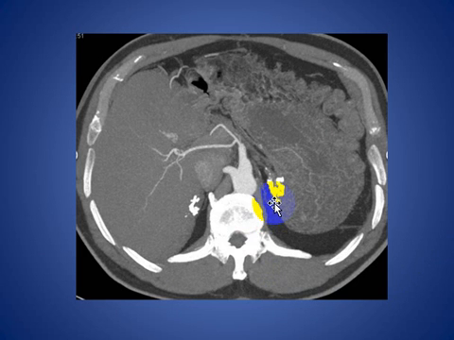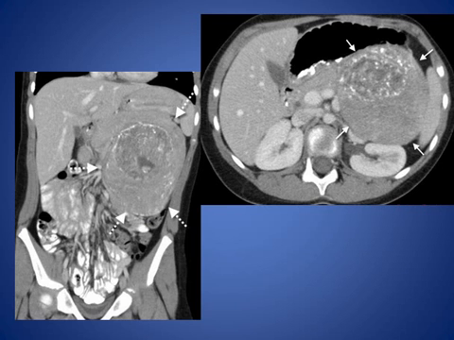Here you see a granulomatous disease causing calcification in both adrenal glands, more to the left side. Here, a child with a left-sided adrenal mass pushing the kidney downward and showing calcification. And this is a neuroblastoma in a child with calcification.